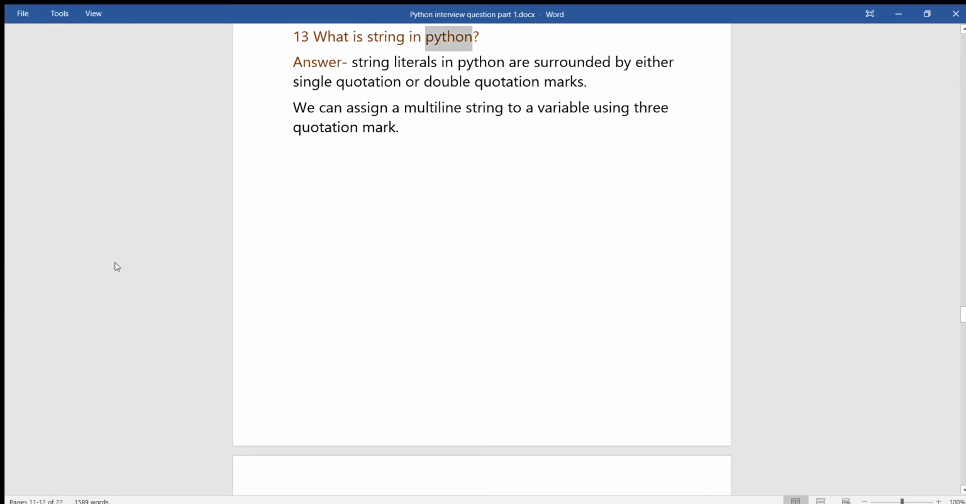13. What is a string in Python? Answer. String literals in Python are surrounded by either single quotation marks or double quotation marks. We can assign a multiline string to a variable using three quotation marks.